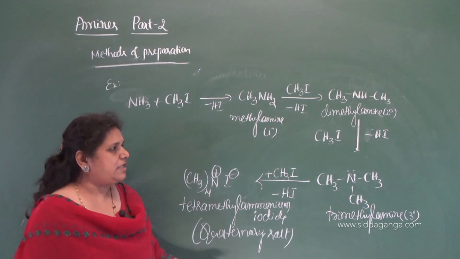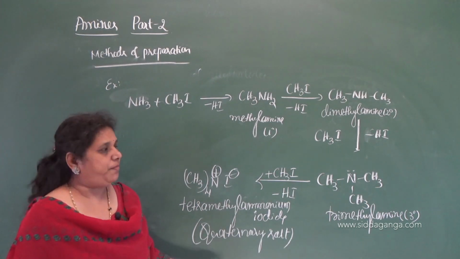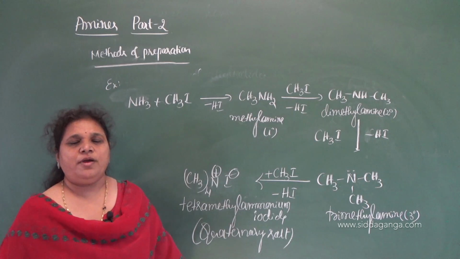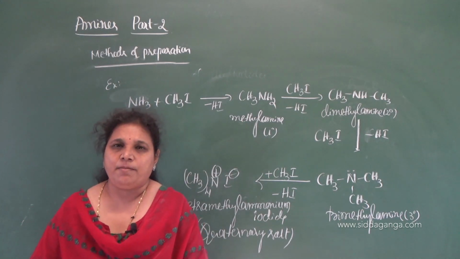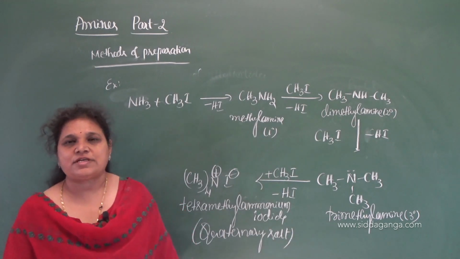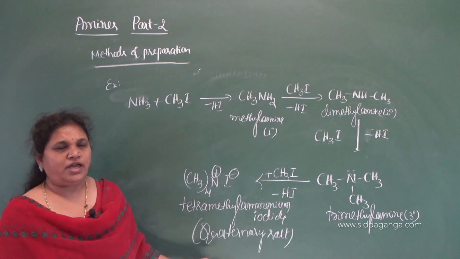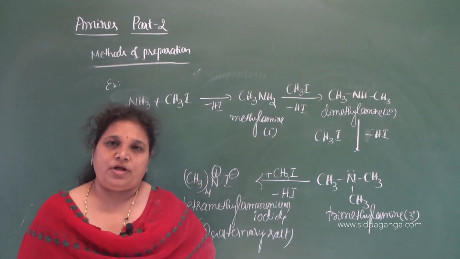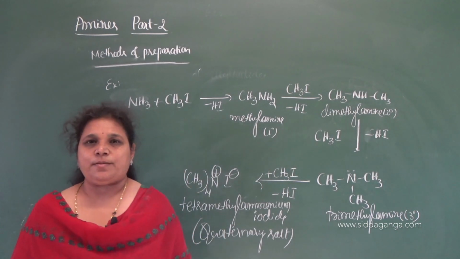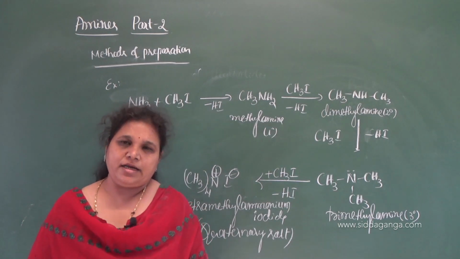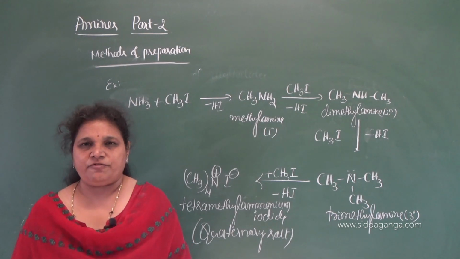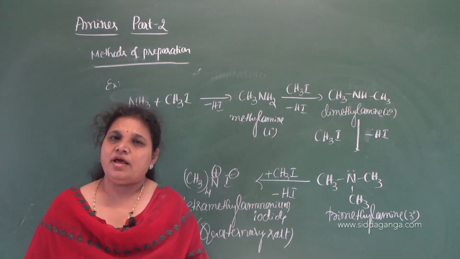Okay, so this is about the second method to prepare amines, but the disadvantage of this method is you will get a mixture of primary, secondary, tertiary amines along with the quaternary ammonium salt. And it is very difficult to separate the individual amines. And this process is nothing but ammonolysis. Why is this reaction called ammonolysis? Because this involves the cleavage of CX bond of the alkyl halide by ammonia. Hence, it is called ammonolysis, and it is an example for nucleophilic substitution reactions.